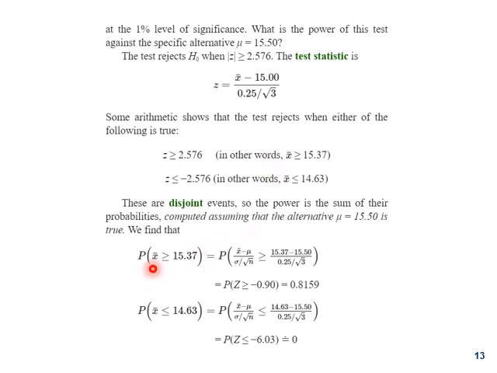We found that X greater than or equal to this value we are going to first calculate, 15.37, and we calculated like earlier, and we got the value of Z as minus 0.90, and we got the P value for that, 0.8159. Similarly, we calculated for 14.63 and we found that the value of P is 0. So after adding it, we will again get 0.8159. So we can say power is 81%, almost 82%.